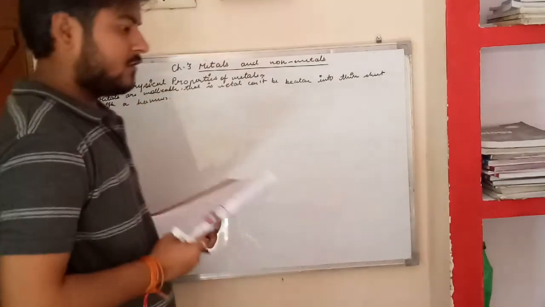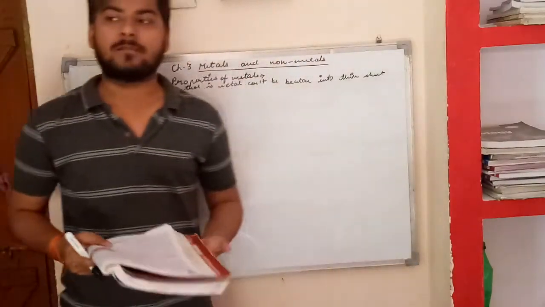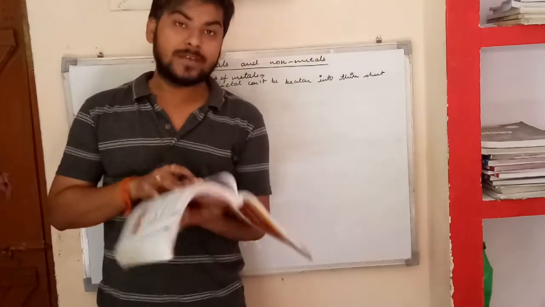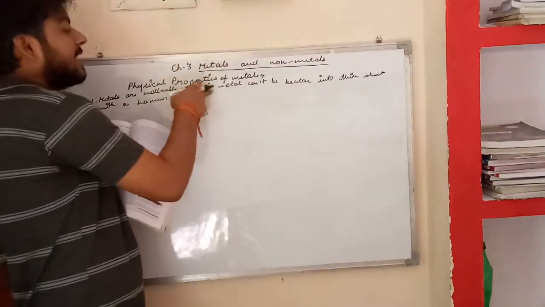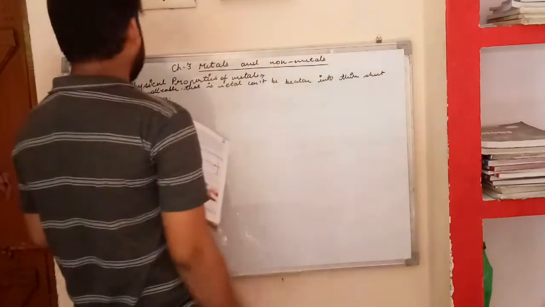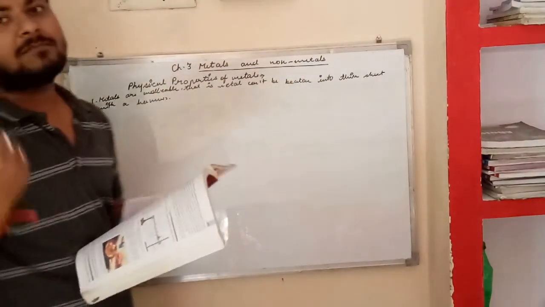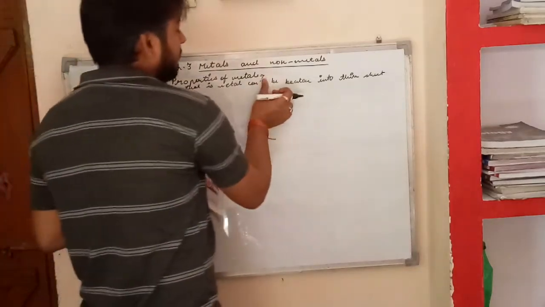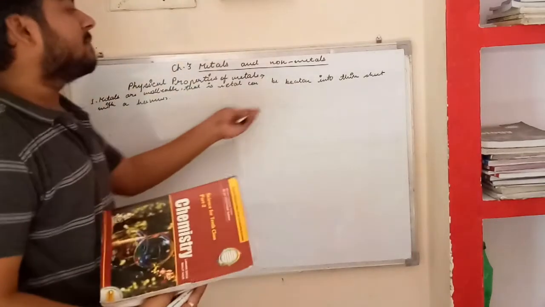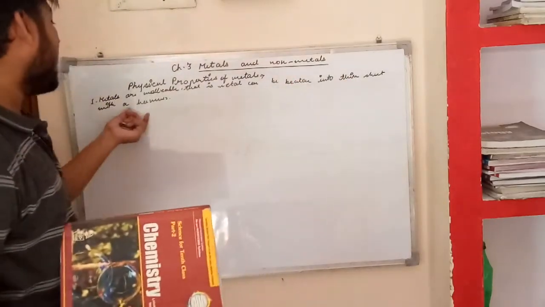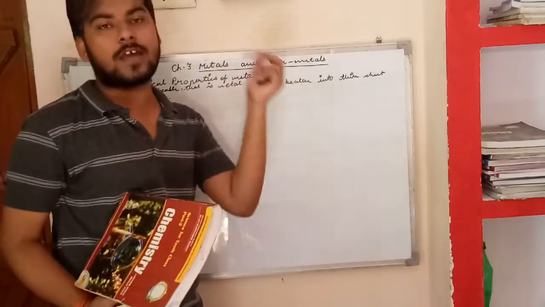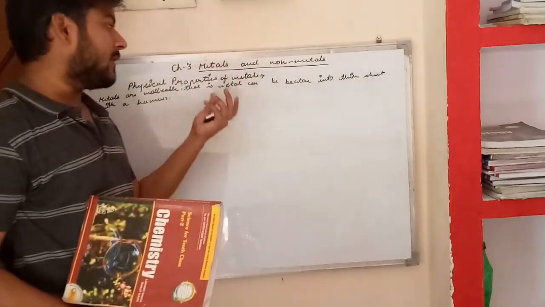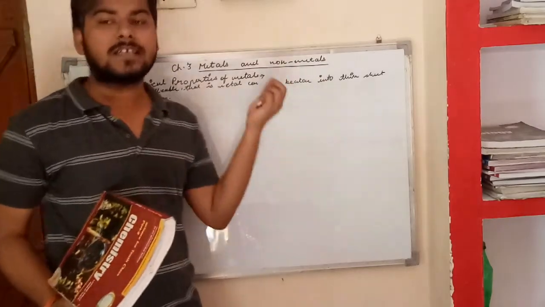With a hammer. So the first physical property of the metals is that metals are malleable. Metals क्या होते हैं? Malleable होते हैं, which means that the metal can be beaten into thin sheets. ये एक ऐसी property है जिसमें metals can be beaten into thin sheets with a hammer. जैसे हम metals को hammer की help से पीटने पर या उसे hammered करने पर उन्हें thin sheets में convert किया जा सकता है.